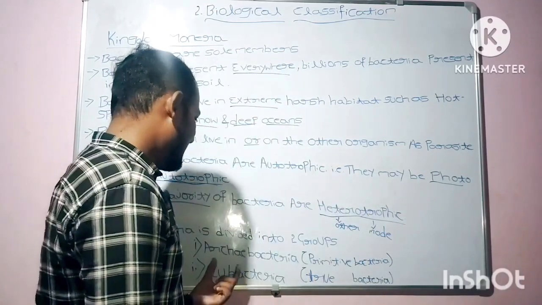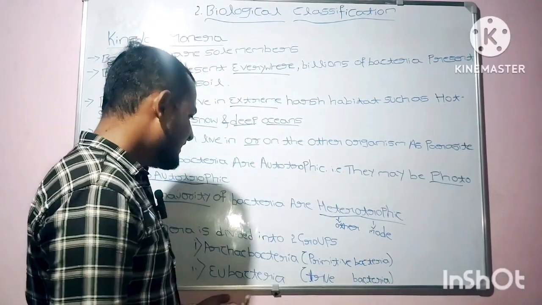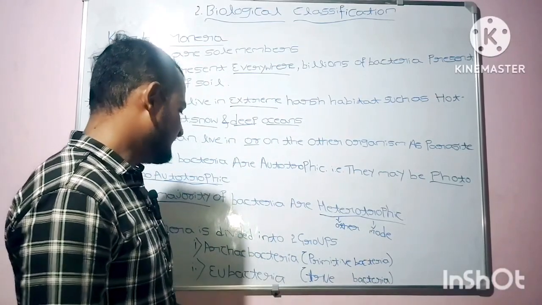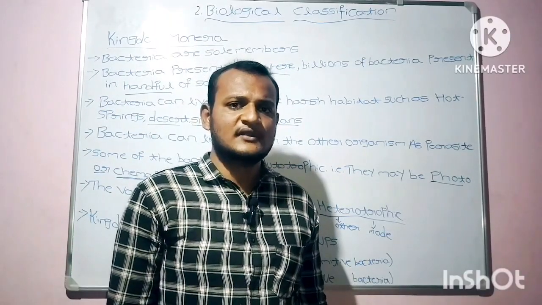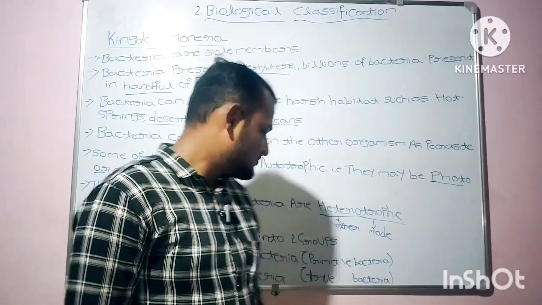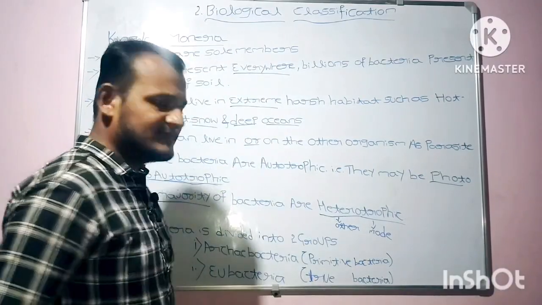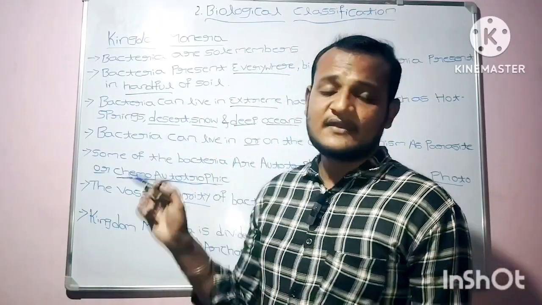Archaebacteria are the primitive type of bacteria, and Eubacteria are the true bacteria. True bacteria have a proper cell wall and a true nucleus, so they are termed Eubacteria. I hope you have understood the concept of Kingdom Monera.